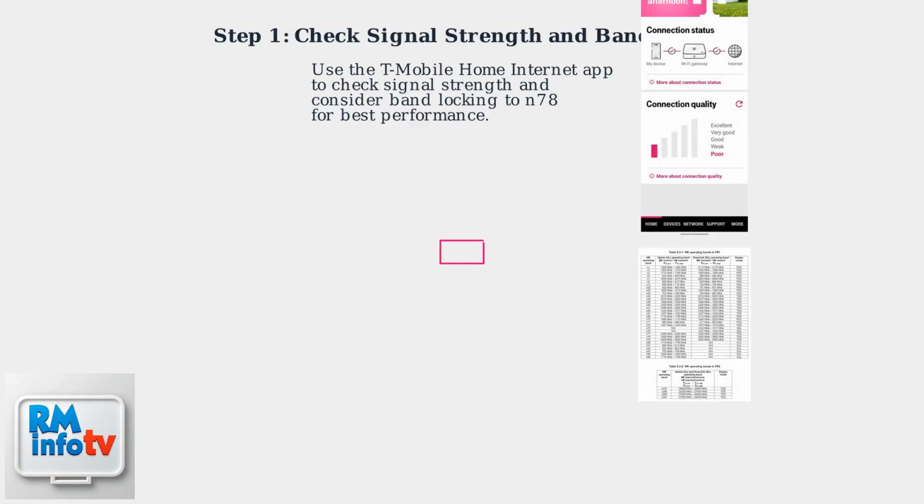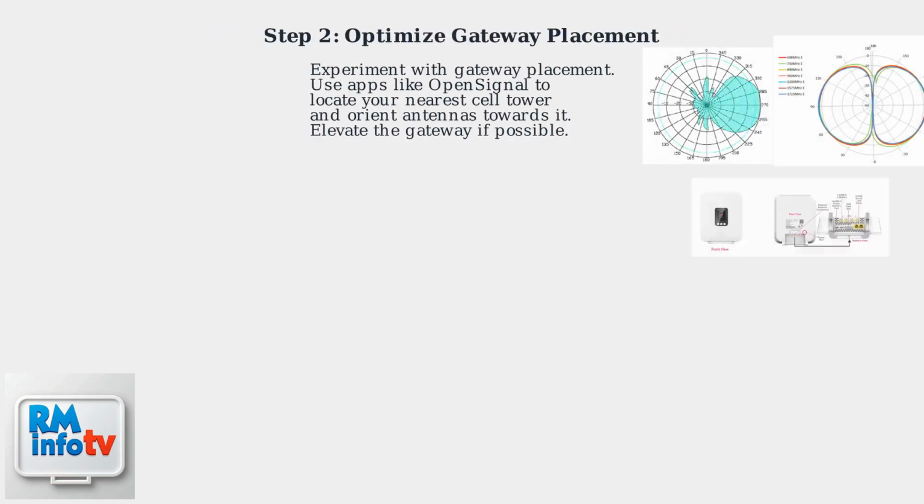Let's get practical. First, use the T-Mobile Home Internet app to check signal strength and consider band locking to N78, which often provides the best performance. Next, experiment with gateway placement. Use apps like OpenSignal to locate your nearest cell tower and orient the gateway's antennas towards it. Elevate the gateway if possible.